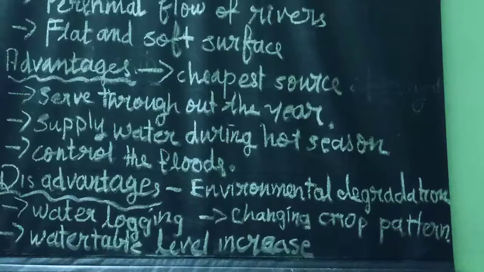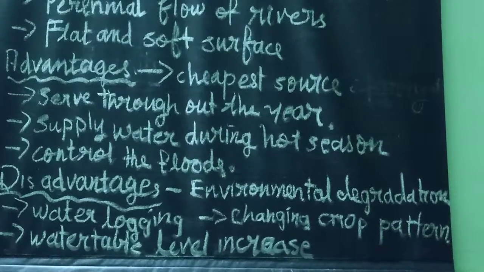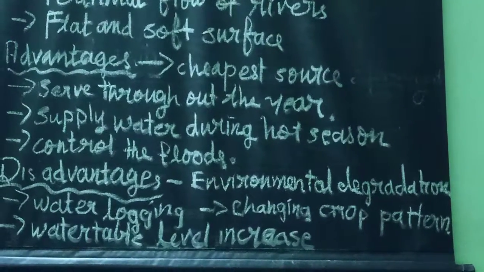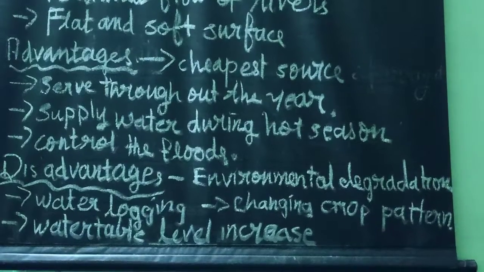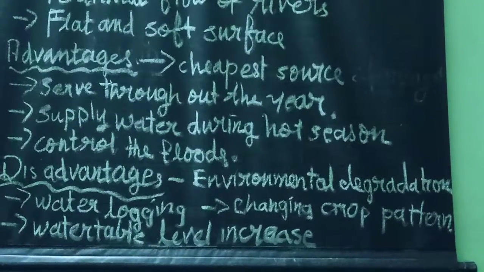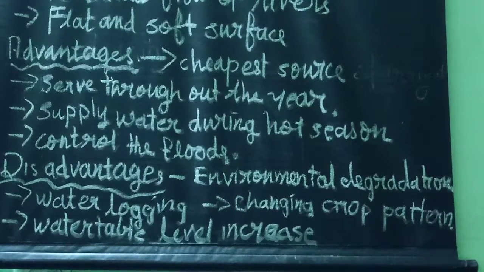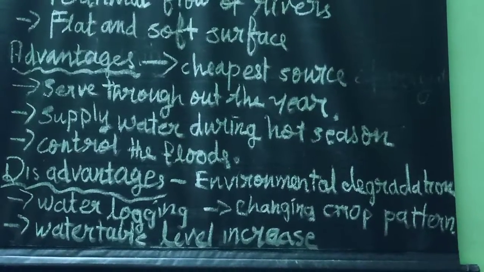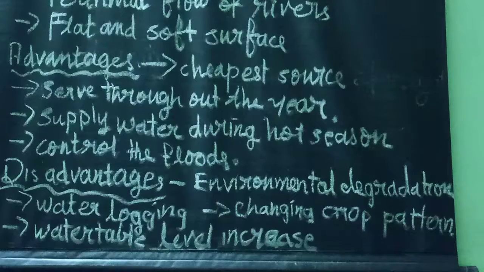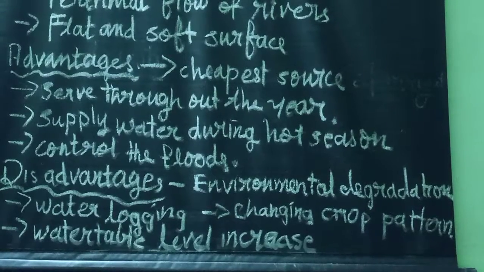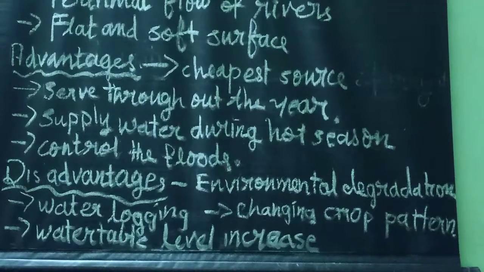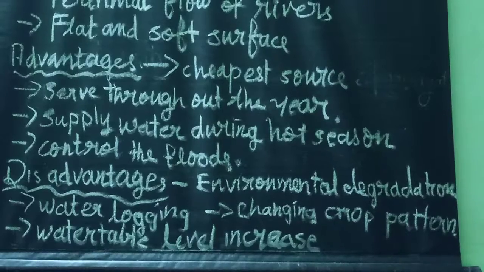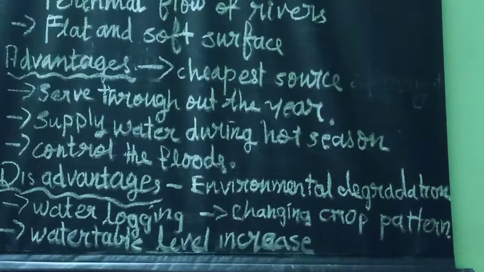Then apart from that, due to excessive irrigation, a water logging problem may arise, and seepage and poor drainage problems may sometimes arise as well. Due to continuous irrigation, in some areas the water table will suddenly rise, and that increases salinity.